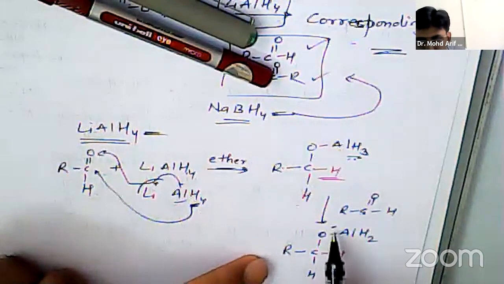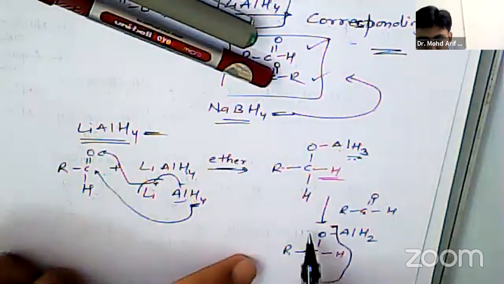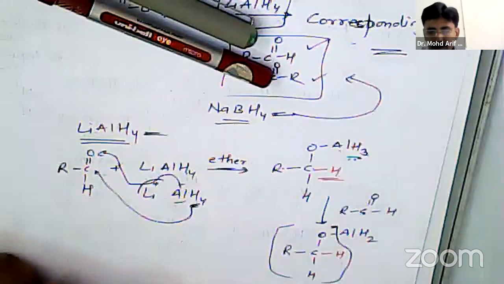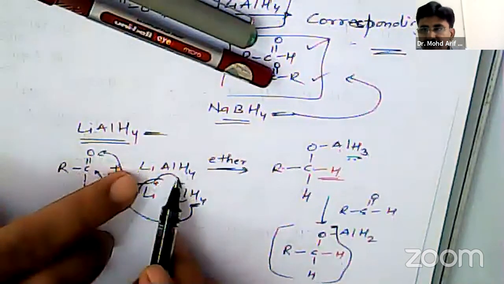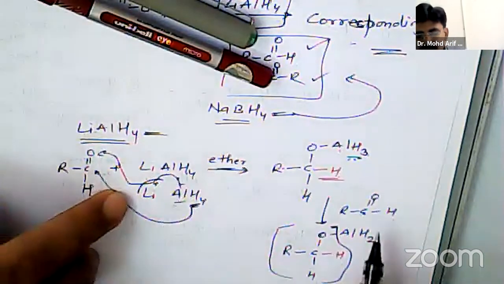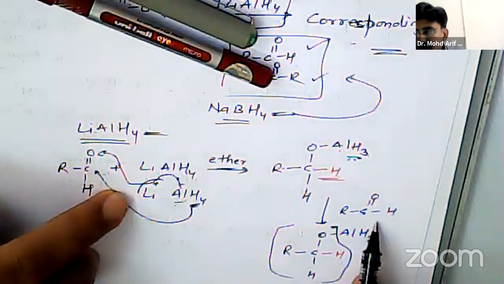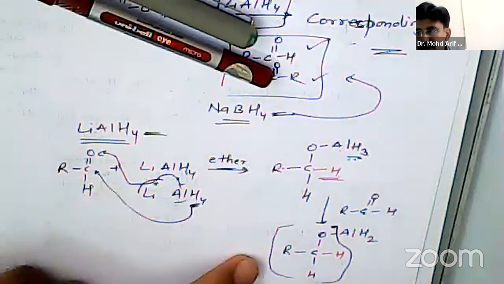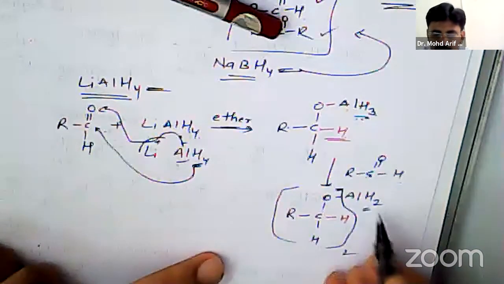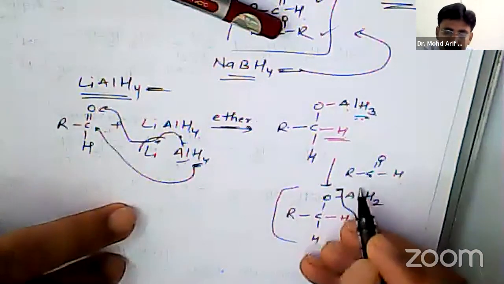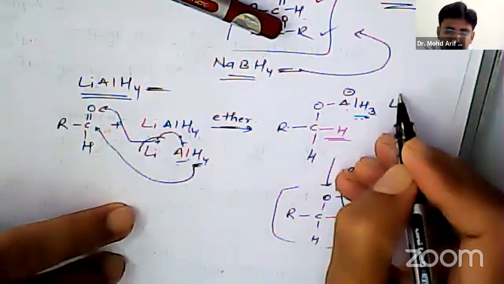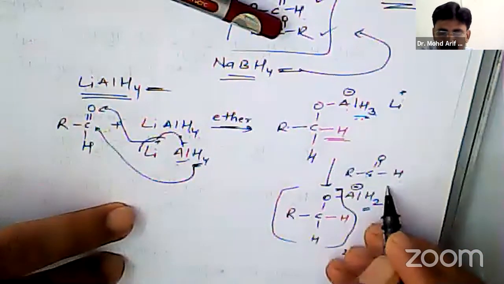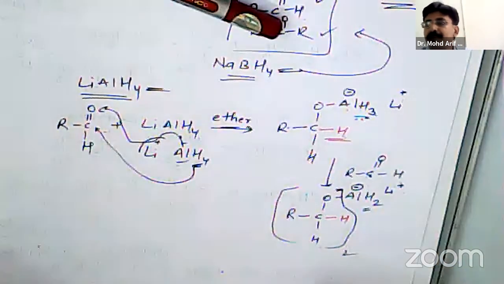So this species, this part, it is 2 times. First, when it is reacting with the first molecule of aldehyde, and after reacting with the second molecule, you will get this species. Now still there are 2 hydrides, so I write here AlH2 negative, and it is associated with lithium ion.